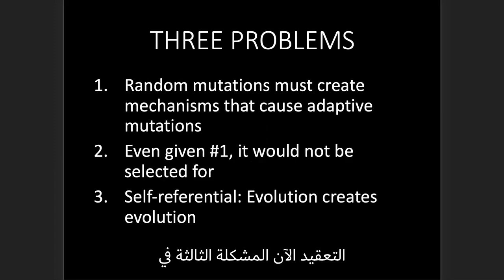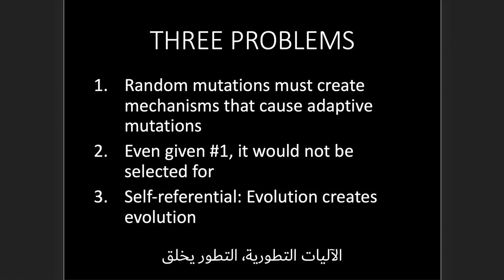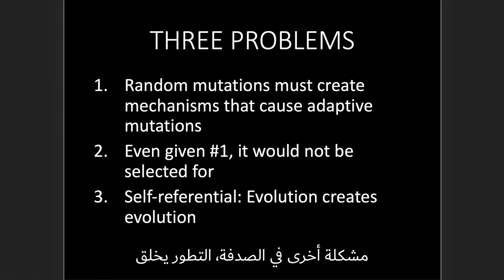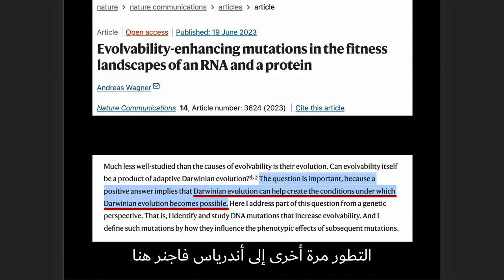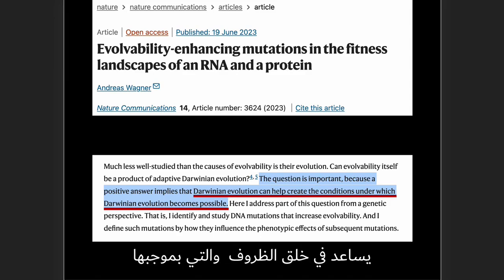Now, the third problem with this idea is that it's self-referential. In other words, what do I mean here? The idea that random mutations are ultimately causing these adaptive mutations to occur means that evolution is constructing more evolutionary mechanisms. Evolution is creating evolution, self-referential. That's another serendipity problem. Back to Andreas Wagner here, as he puts it, Darwinian evolution can help create the conditions under which Darwinian evolution becomes possible. That's a self-referential process.